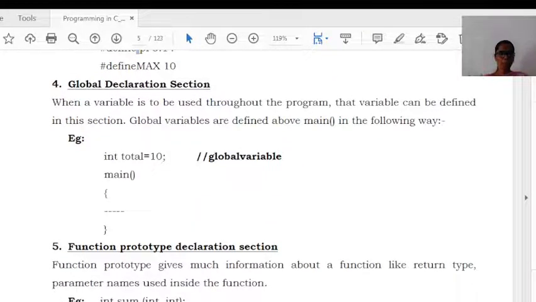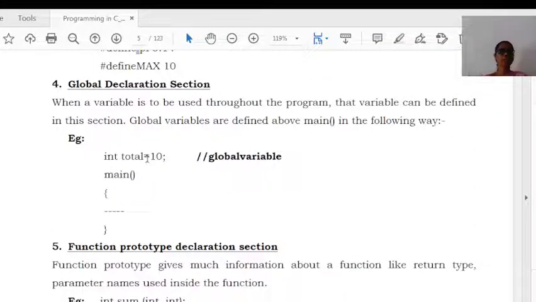Next one is the global declaration section. Whatever variables are common for the program can be declared inside the global declaration section. It is optional. If the program has any global variables, we can provide those variables or functions in this section. For example, here int total equal to 10 is declared outside of main.